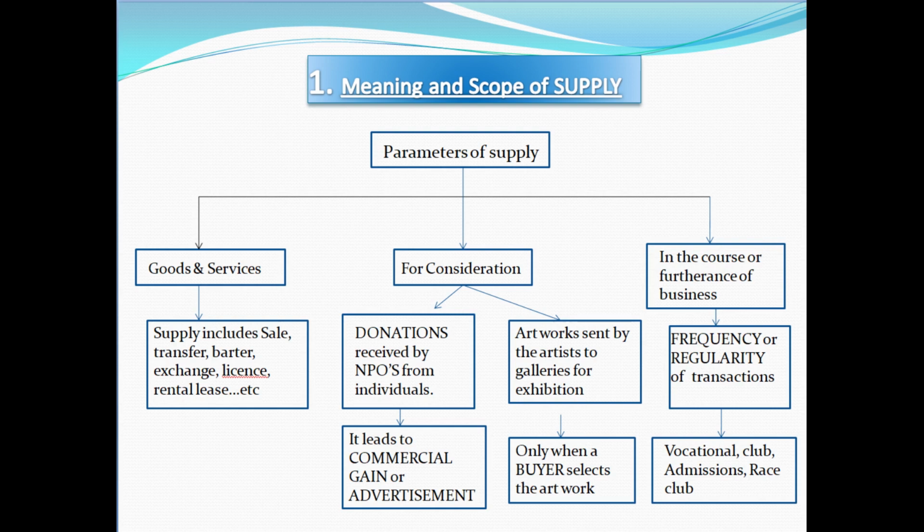and third parameters, which we will discuss in the later part. Supply also includes sale and transfer, barter and exchange, license, lease, rental, etc. Consideration means the payment of money or in any kind. We note that a subsidy received from the state or central government is not considered as a consideration.